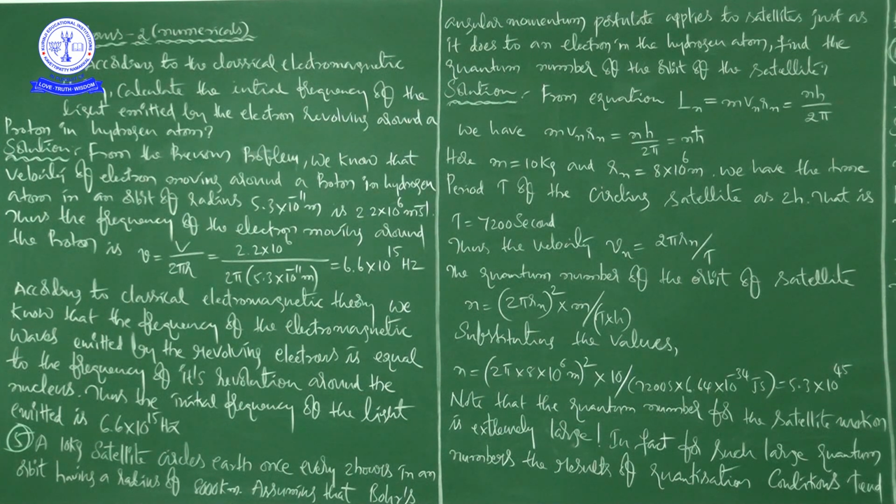See this 10 to the power of 45, you can imagine, right? So 10 to the power of 45 means how big is it? So what is our idea and what is our theory regarding this large value of quantum number? For such large quantum numbers, the results of quantization conditions tend to those of classical physics, right?